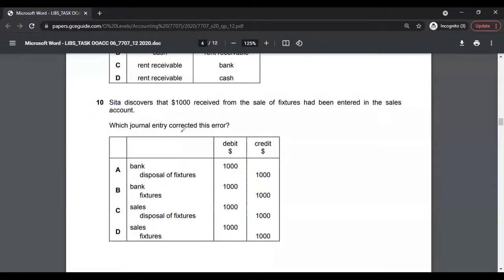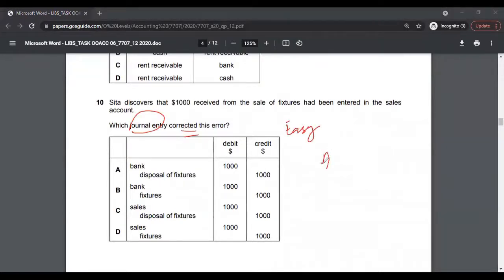Again, this is asking about a journal entry, so I won't waste much time here. Accounting rules are important in this. Your debits and credits are important. I would say this is an easy question.